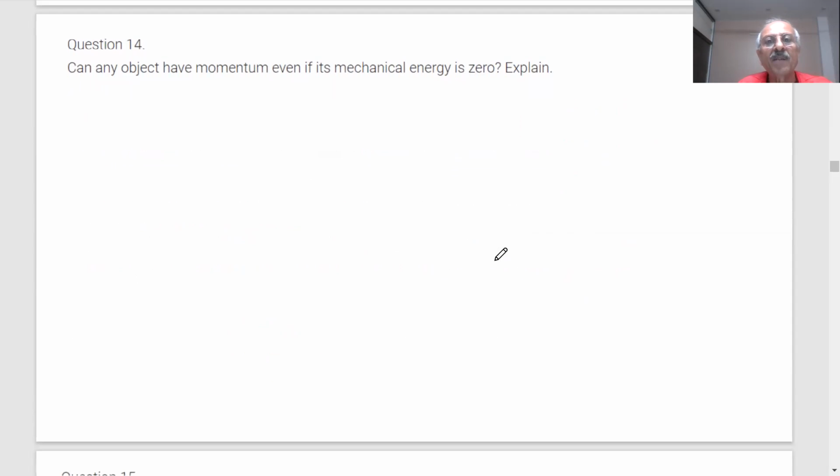Can any object have momentum if the mechanical energy is zero? Yes, sir, an object can have momentum if its mechanical energy is zero. What is mechanical energy? The sum of kinetic energy plus potential energy.